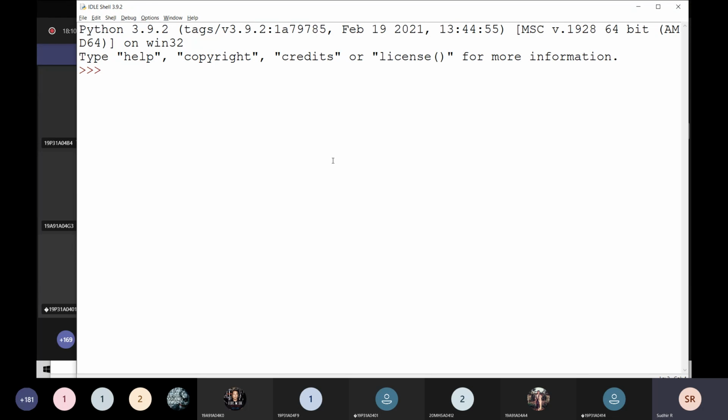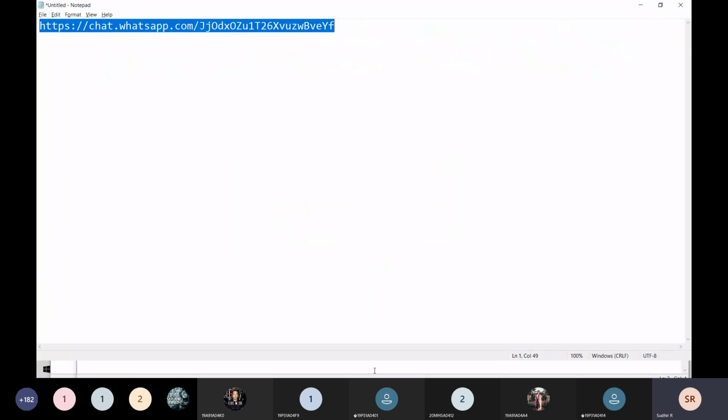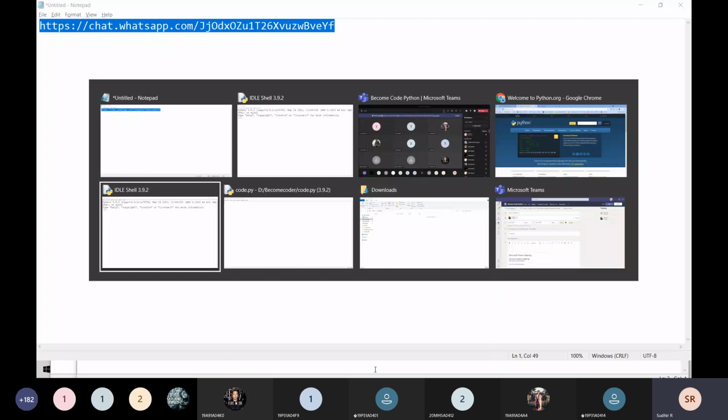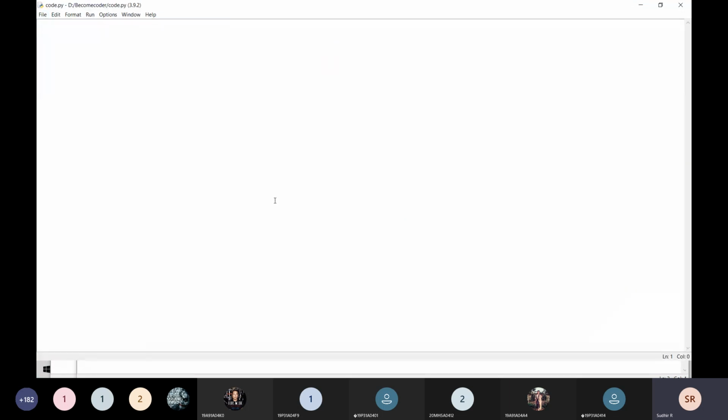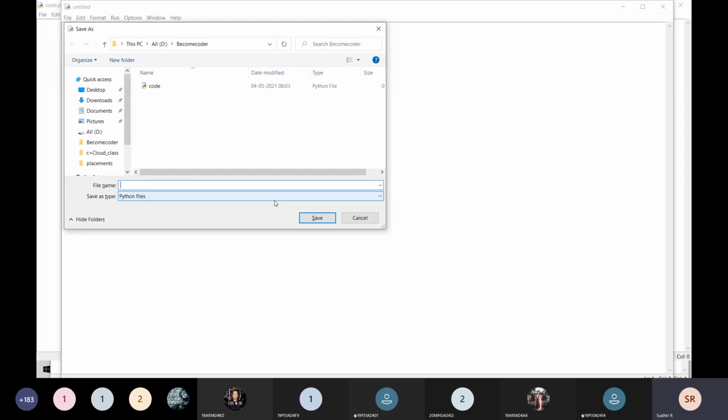If you want to write any program, this shell is not the editor, so just press Control N. This is the page to write the code. If you want to save it, press Control S and give the name like this, and click save.